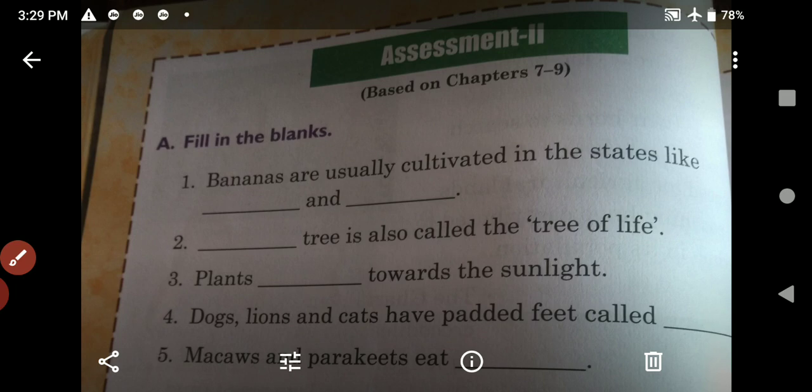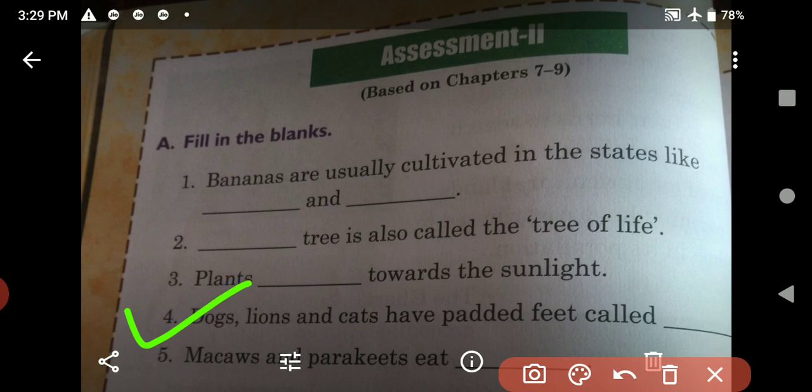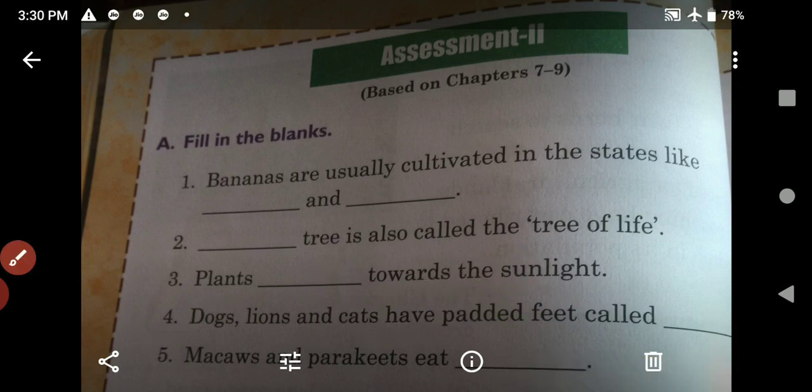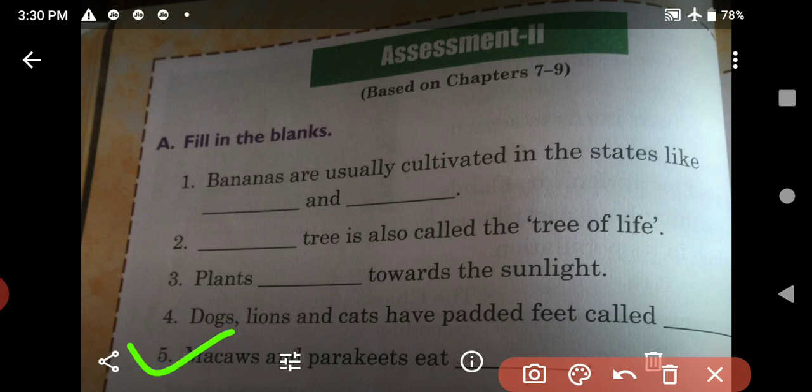Answer is paws. In the fourth one, write down paws. Fifth, macaques and parakeets eat dash. In the fifth, write down fruits.